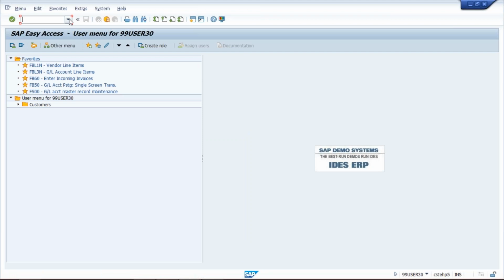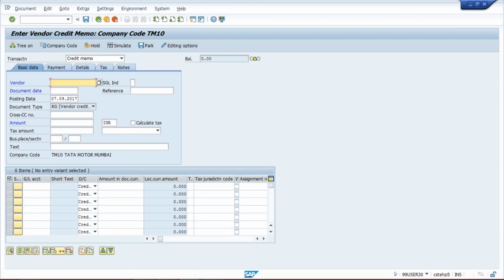Okay, so use transaction code FB65, press enter, and give your vendor number.